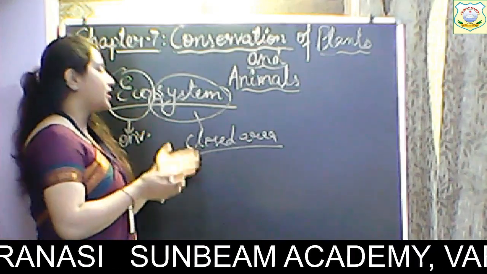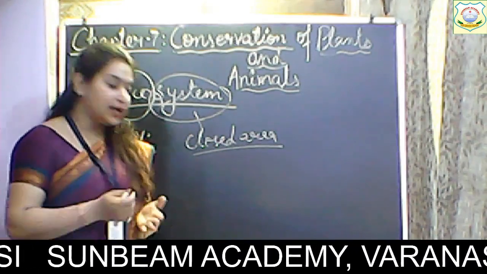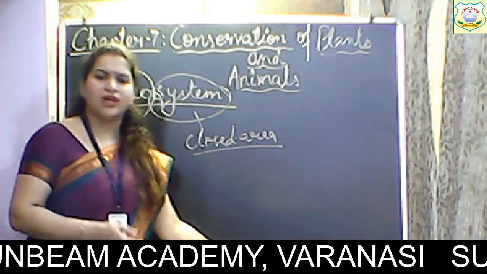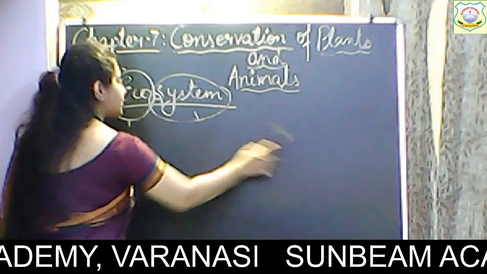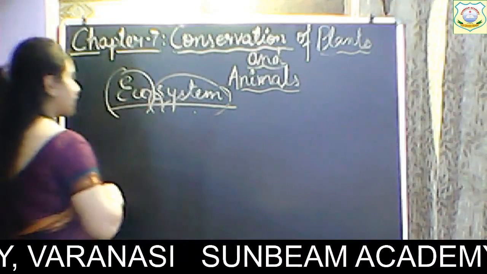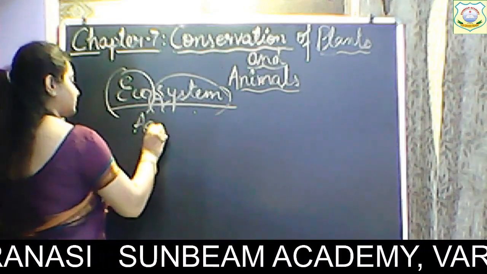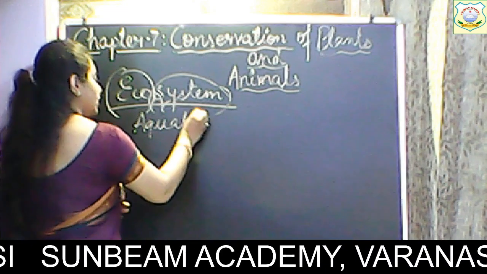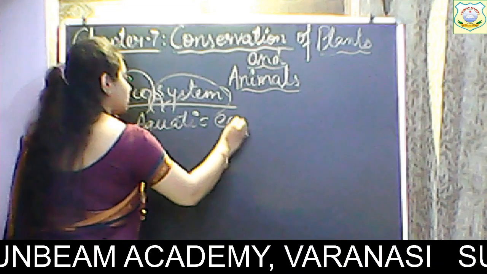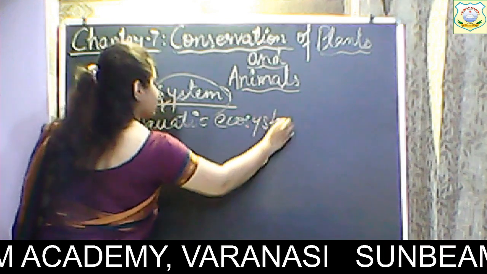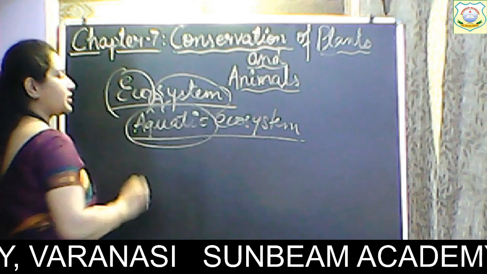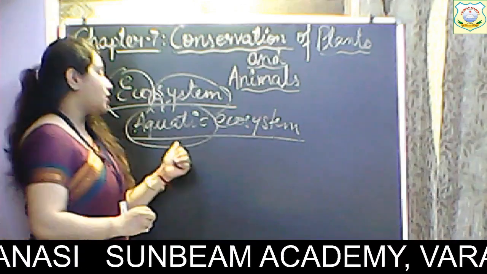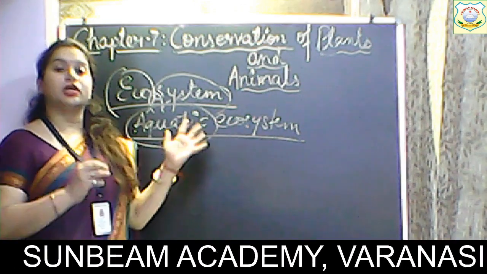It is called ecosystem. Take for example, we have different types of ecosystems, like the aquatic ecosystem. We know what the term aquatic means. Aquatic is related to water. So aquatic ecosystem is water ecosystem.